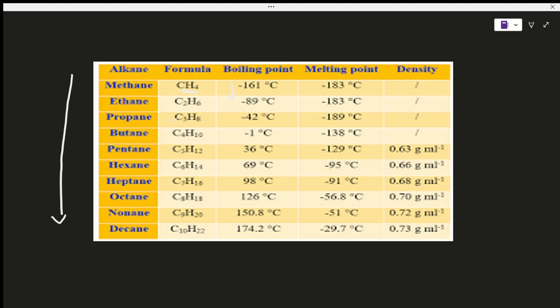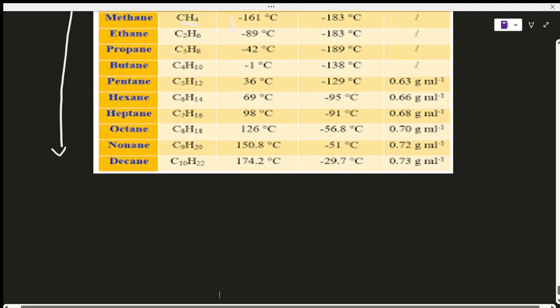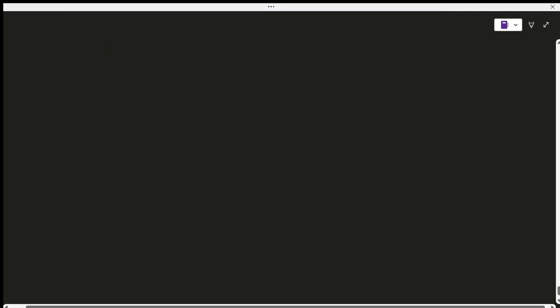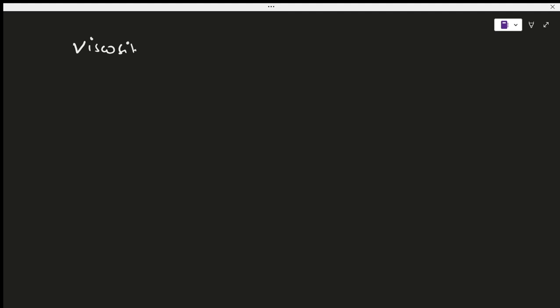One more thing that we need to do here is the concept of viscosity. A lot of you would ask, what is viscosity? You can take viscosity as the general resistance to the flow of a liquid.